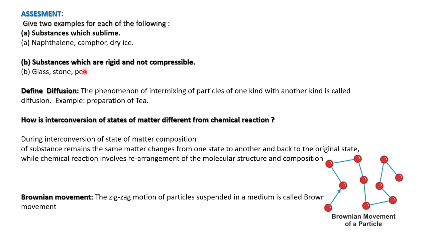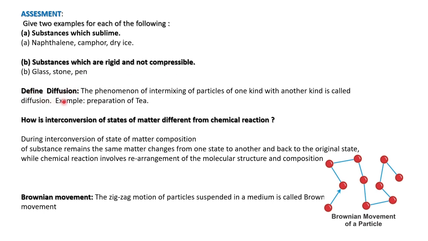Then substances which are rigid and not compressible. We can say examples such as glass, stone, pen, whatever that is. The solid objects, even table and book, we can say. Rigid, not compressible. We cannot make them smaller in size by pressing on them.